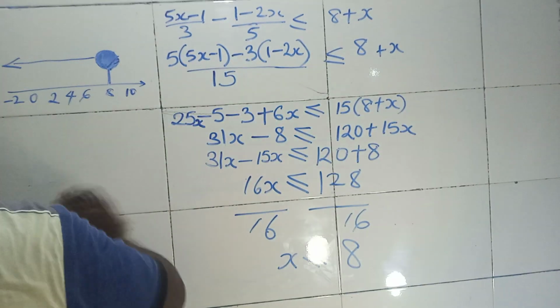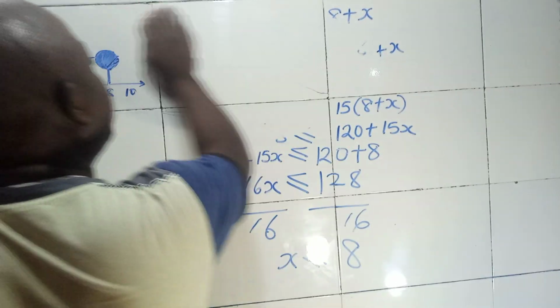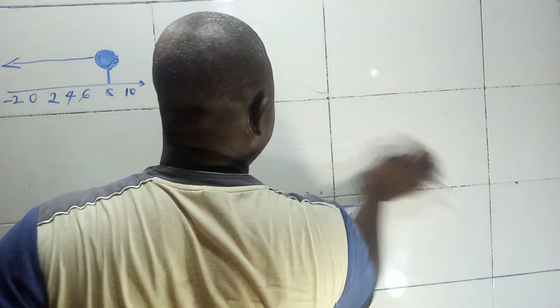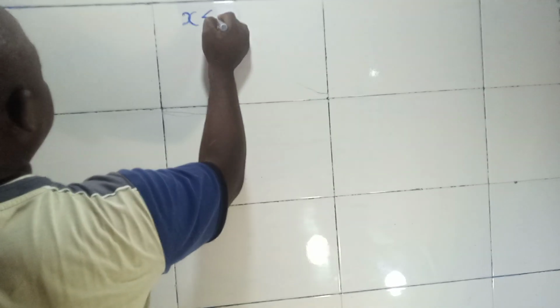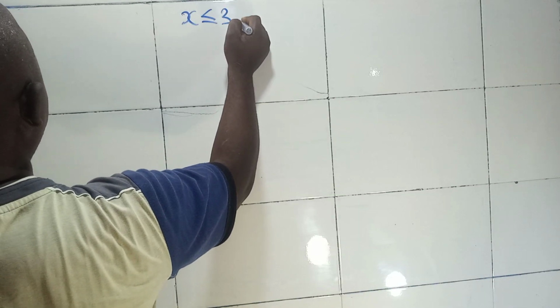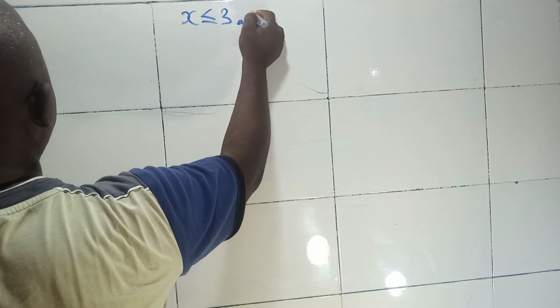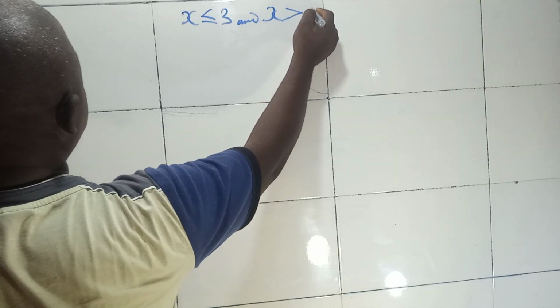Let me give us one more example. I think that should do, but this one is combining inequalities. Let me think of another question to give us. Combining inequalities. Let's say we have something like x less than or equal to 3 and x greater than minus 4.